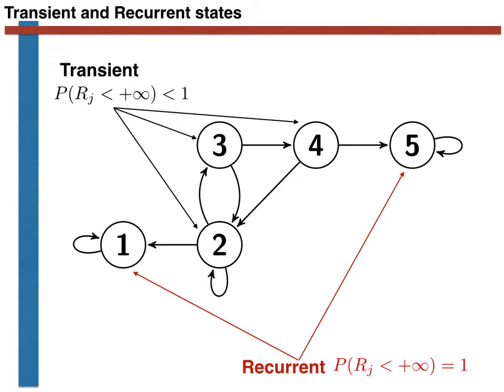We thus might want to predict one of two things. We might want to know the probability that we will finish in state 1 as opposed to state 5. That is to say, we might want to know whether we are more likely to end up in state 1 or state 5. The second thing we might want to know is the expected number of steps the system will take before it ends up in state 1 or state 5.